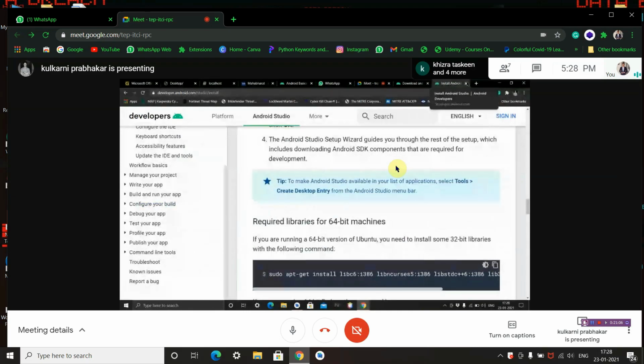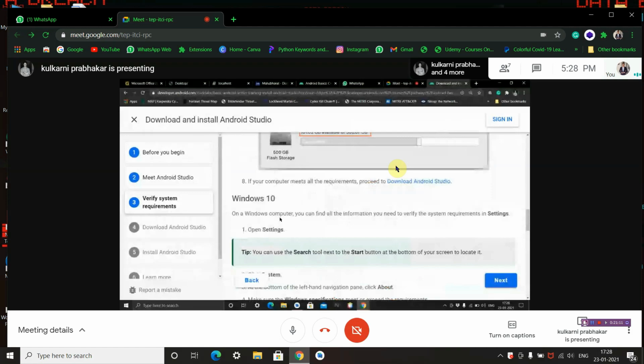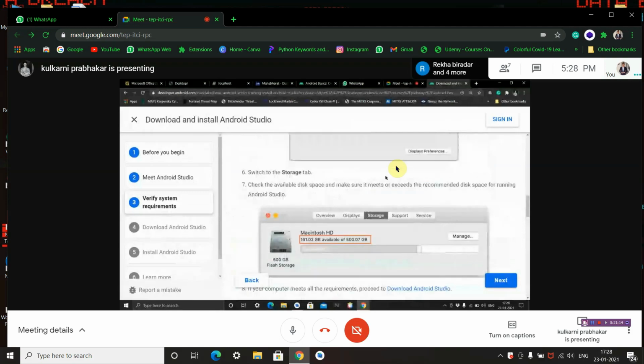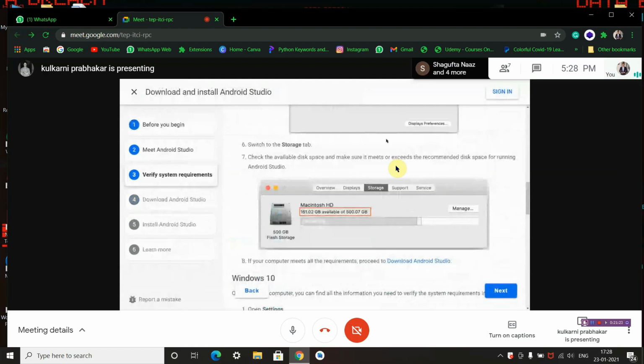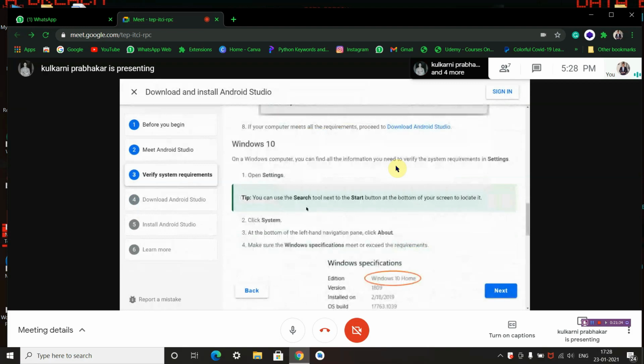Okay, after verifying all these things on Windows 10, this was the process for Mac operating system, and I have also shown you how to search for Windows 32-bit or Windows 7. You can just Google, the very first link will pop up, and you can go check there. You will easily find out. Now for Windows 10, you can open settings, then click system. The recommended tip is you can use the search box and you can locate things from that. Directly you can get into the Windows specifications.